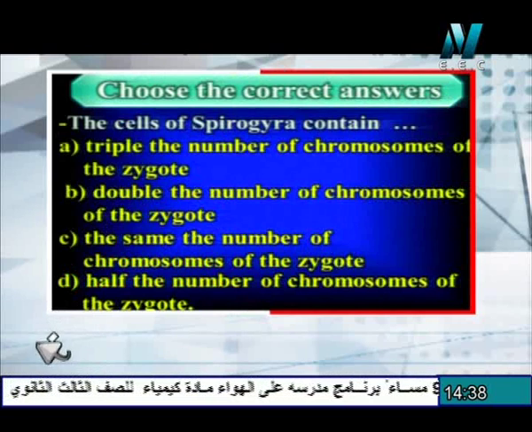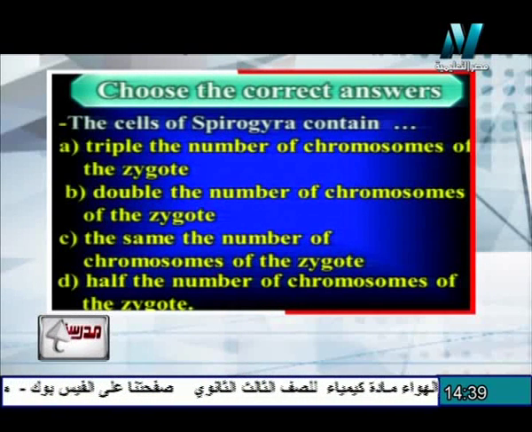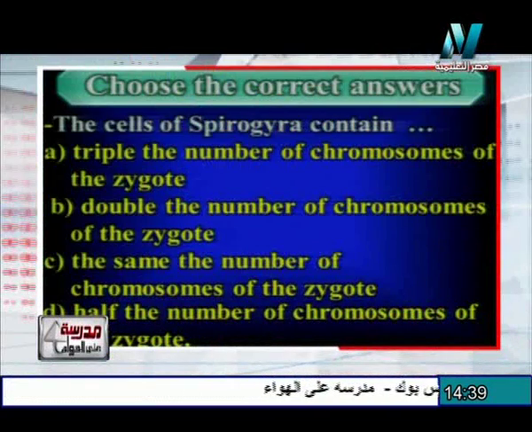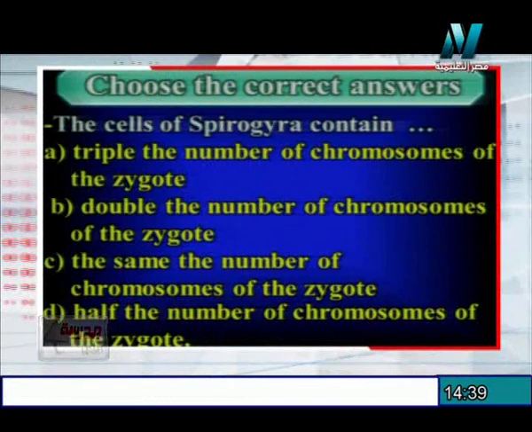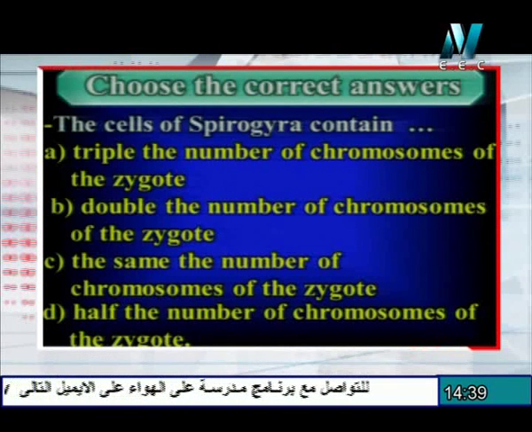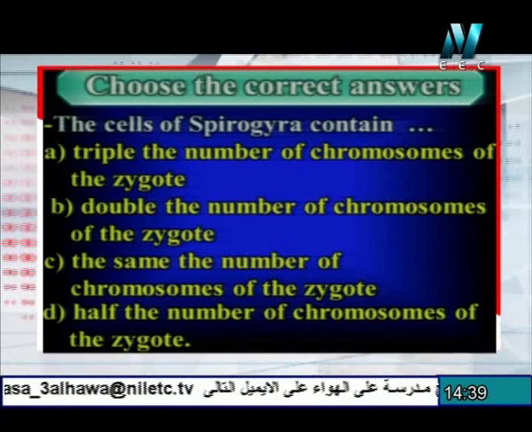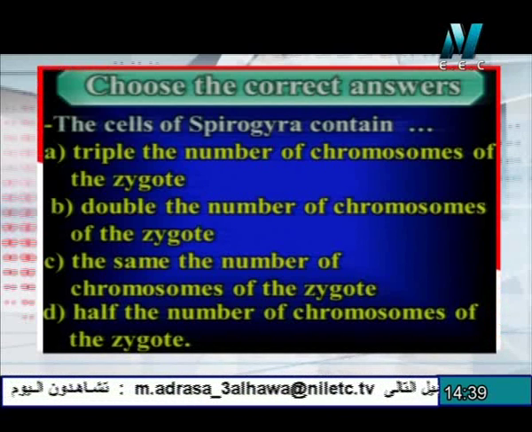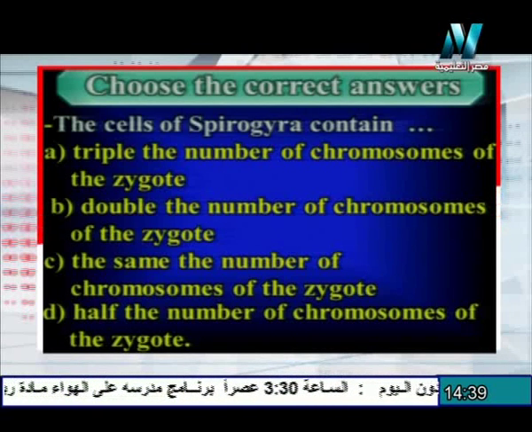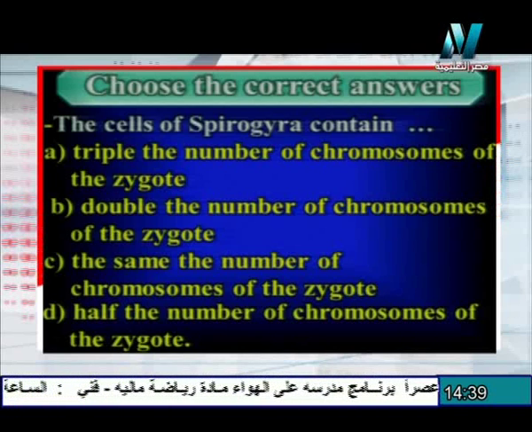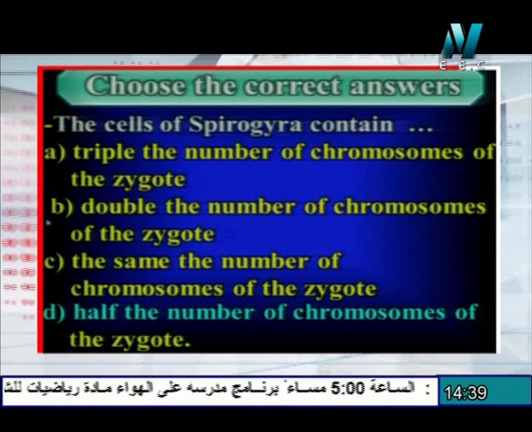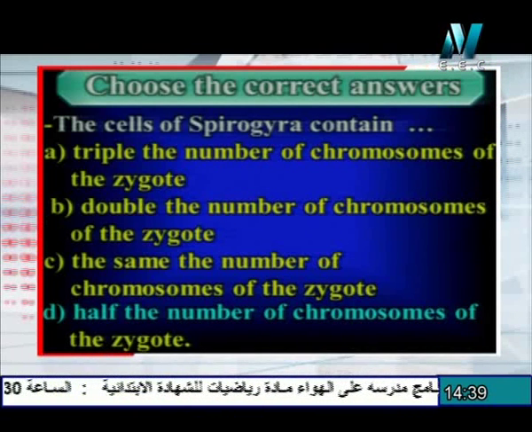The second question. The cells of Spirogyra contain: one, triple the number of chromosomes of the zygote; two, double the number of chromosomes of the zygote; three, the same number of chromosomes as the zygote; four, half the number of chromosomes of the zygote. We know that the zygote is diploid, 2N, but the body cells of Spirogyra are haploid. Therefore, the answer is that the cells of Spirogyra contain half the number of chromosomes of the zygote.